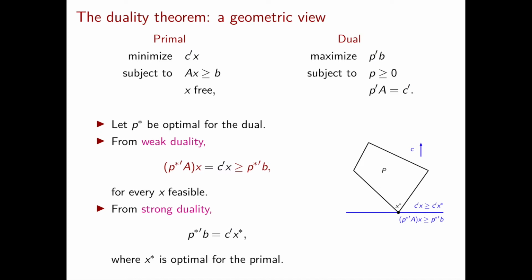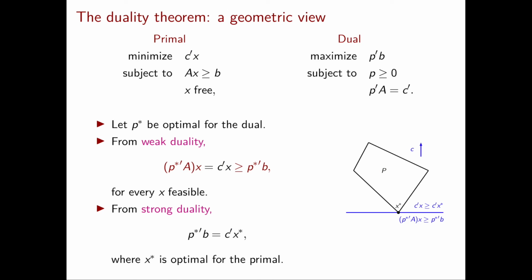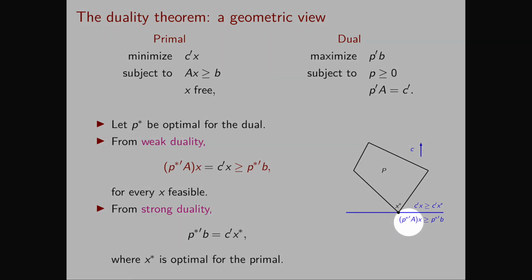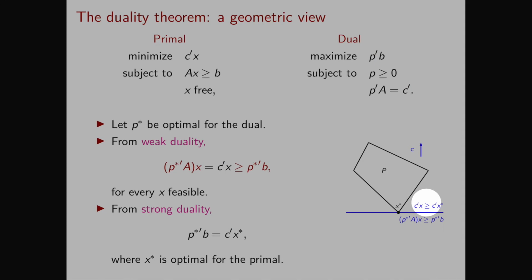Now in the same argument we can use strong duality and obtain that p star transpose b is equal to c transpose x star, where now p star is not only feasible for the dual but also optimal. This implies that the inequality for the primal problem obtained using p star, which is p star transpose A times x greater than or equal to p star transpose b, exactly coincides with the inequality c transpose x greater than or equal to c transpose x star.